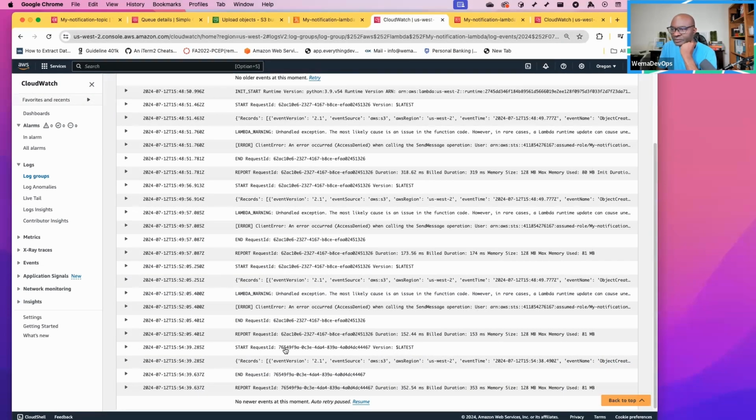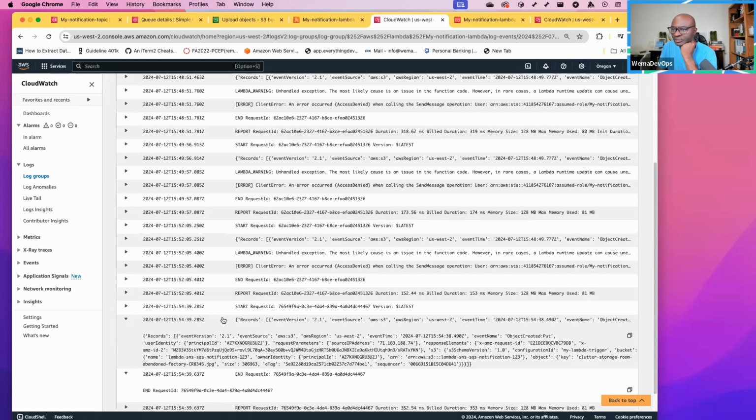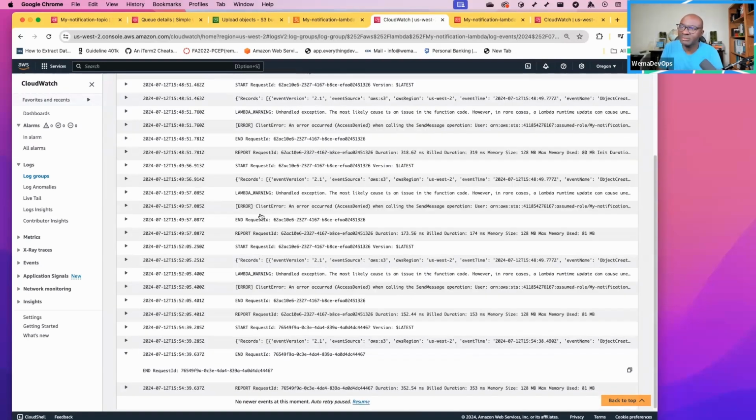But right here, in the latest logs, we see it printed the record, then it ended the request, and that's the request ID. Every time Lambda runs, it gives you the latest, and you can look at the timestamp. At 54:39, that was the latest when it started the request, and that's the ID. So now we see that our Lambda ran successfully without an error.